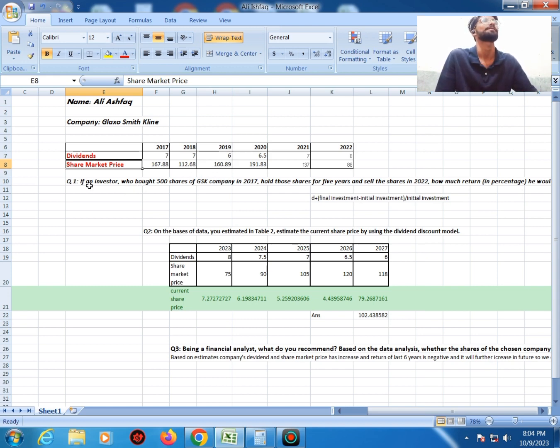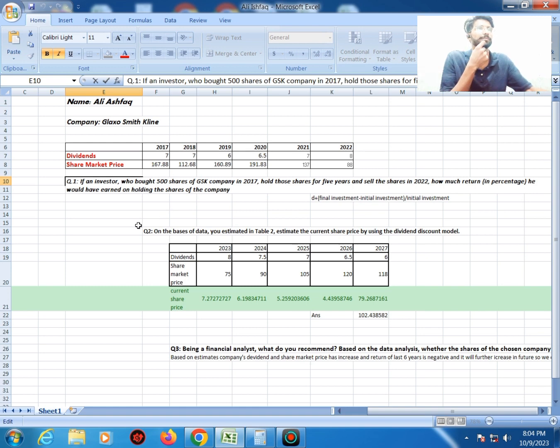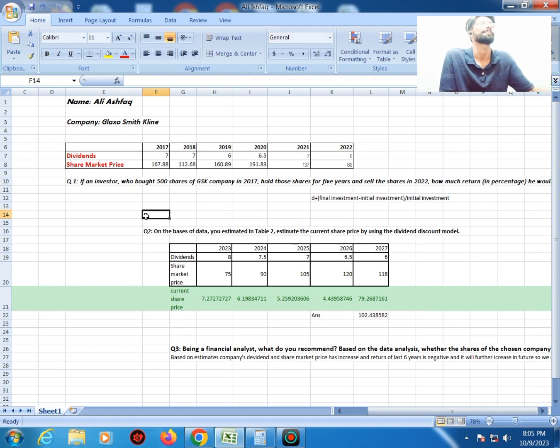So the question is, if an investor who bought 500 shares of GSA company in 2017 and held those shares for 5 years and sold the shares in 2020, how much return in percentage would he have earned by holding the shares for 5 years? By applying the formula of return, which is R is equal to dividends plus selling price, you can say that final investment minus initial investment, which is purchasing price, divided by initial investment. And I'm going to apply this formula and we'll find the return now.